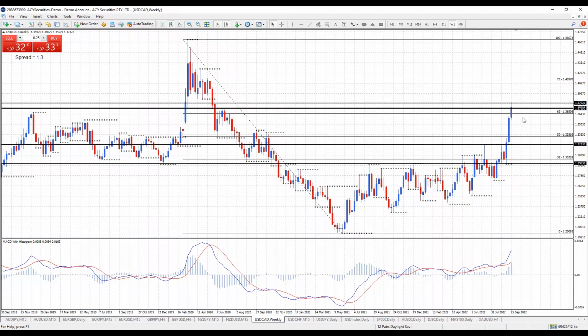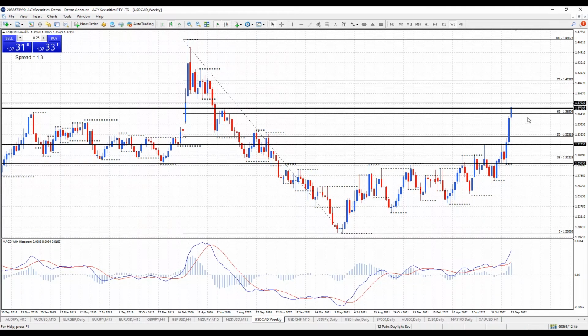If we can't, then the potential for this monthly head and shoulders pattern to form at the moment isn't on the cards. But if we do get a weekly candle reversal, then of course things will look a little bit brighter. This could just keep moving up for many more weeks. Of course, at the moment the market is just driven by US dollar strength, and if that keeps happening, this is going to keep moving up. So I'm just watching this area. Does the weekly chart show a reversal or not?